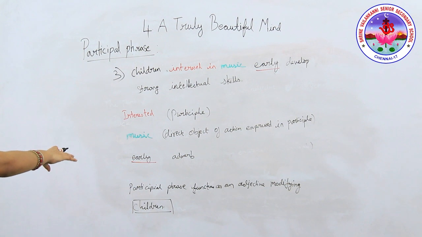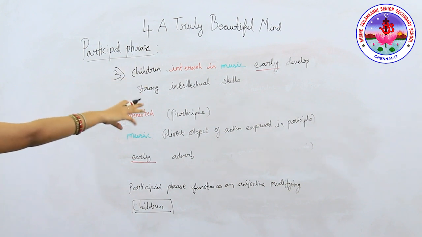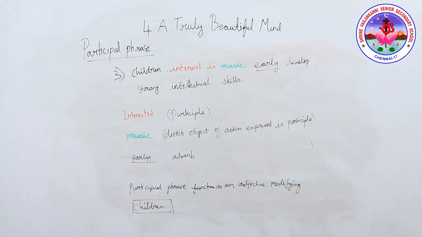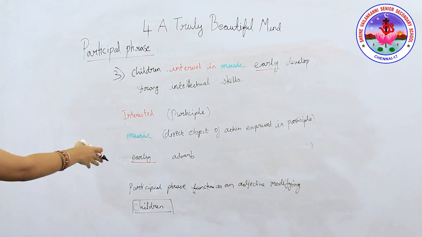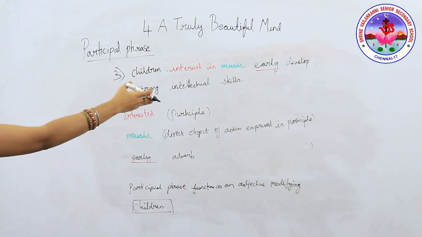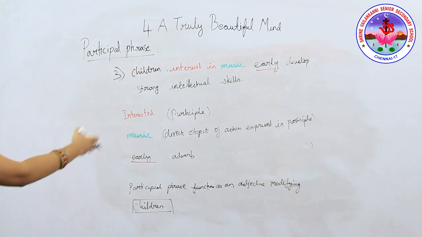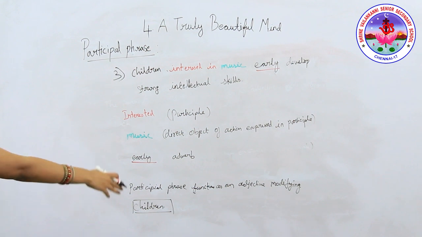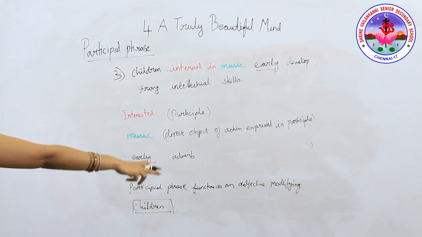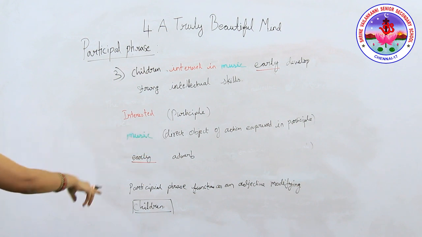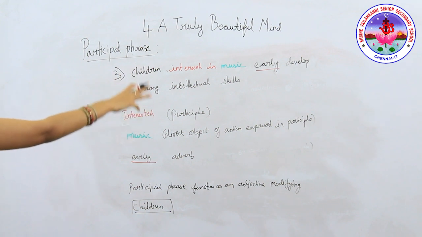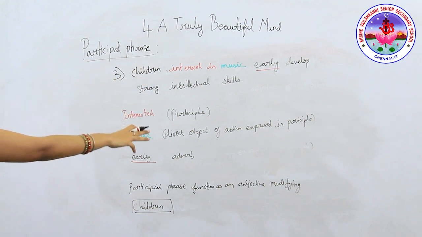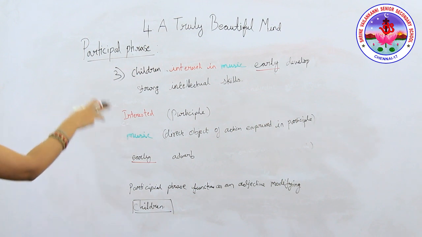This is your third example. Children interested in music early develop strong intellectual skills. Now, what is the participle here? Interested, which is a past participle. Next, music is the direct object of the action expressed in the participle. And what is the adverb here? Early is the adverb. Now, the participial phrase functions as an adjective modifying what? Children is modified here. Music is not modified here. Children is modified here.